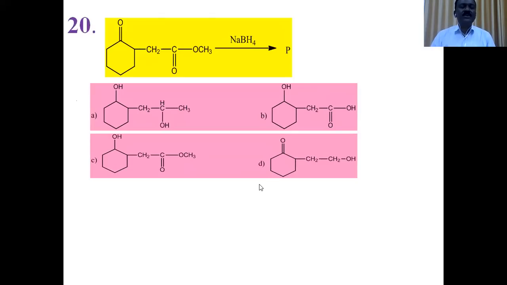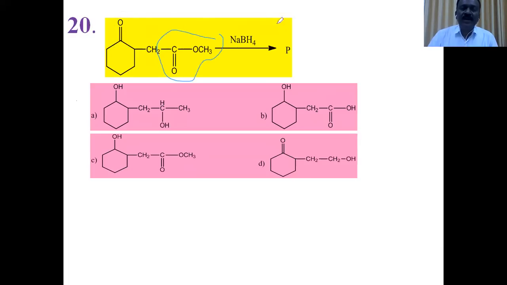Then question number 20. A polycyclic ketone group is present and an ester group is present. Consider the functional groups present in the given organic compound. One functional group is ketone, another is ester.